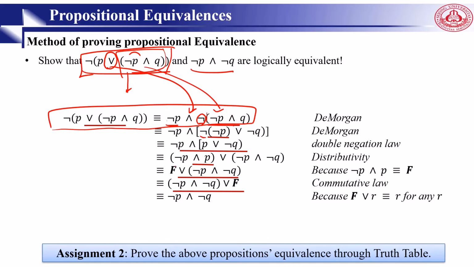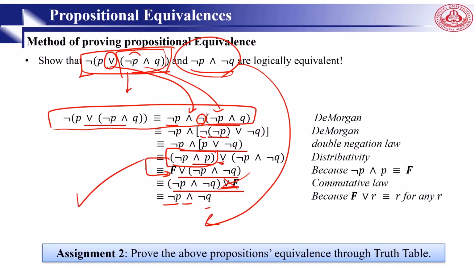Then using the distributivity law, not P and P, we apply this to here, or not P and Q. Because not P and P is always false, we have false or not P and not Q. False or something is always that something, so we can remove false, and we get not P and not Q, which is the other side, and we proved it. So using logical equivalences, we could prove that this side equals this side.